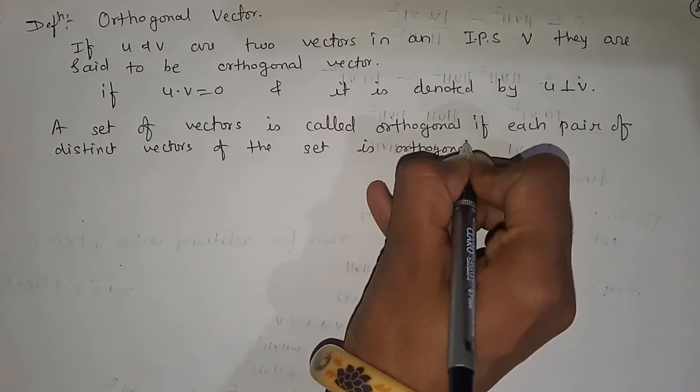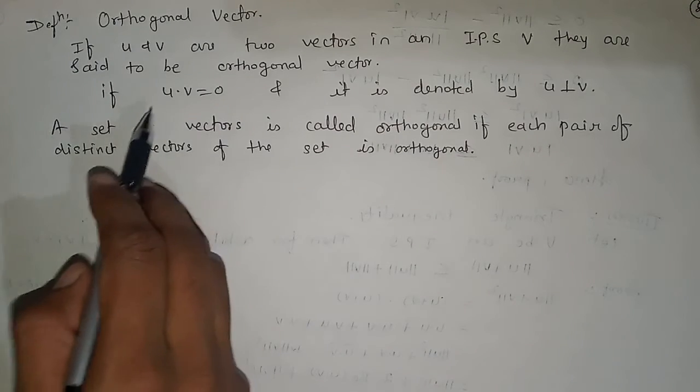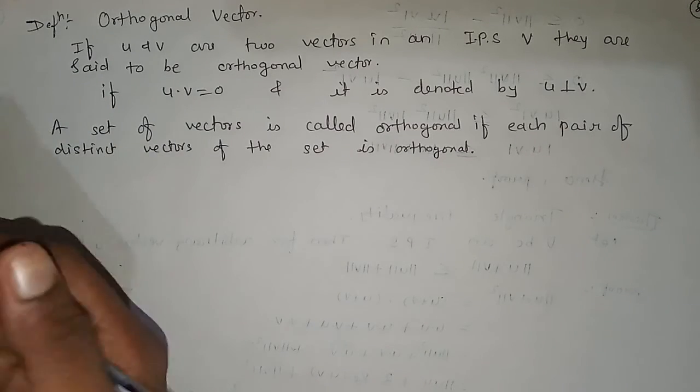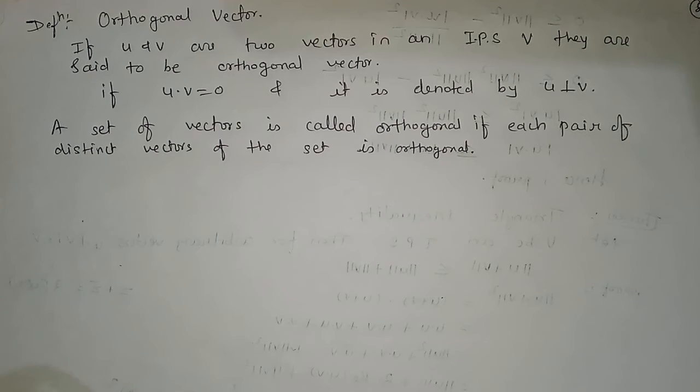So we are saying that if two vectors are orthogonal, then their dot product is 0. So when we say that a set is orthogonal, if each pair of distinct vectors are orthogonal, then we will say that set is an orthogonal set.